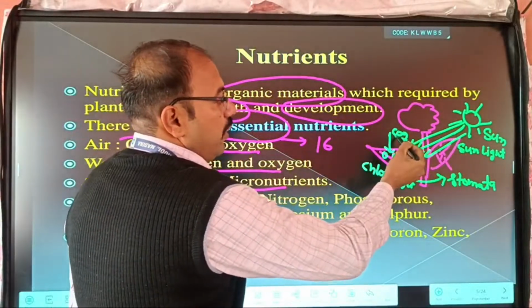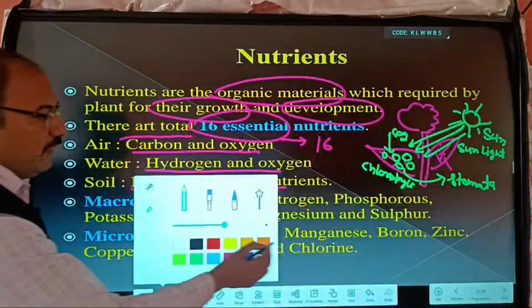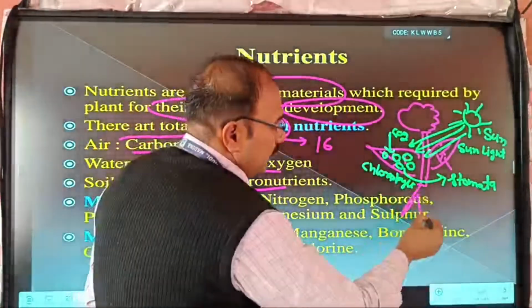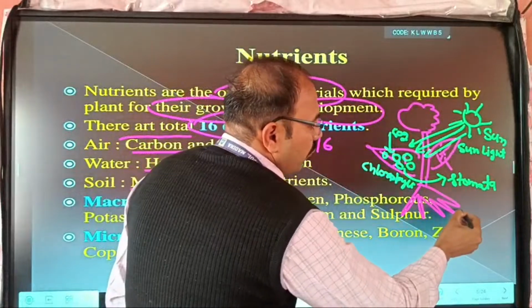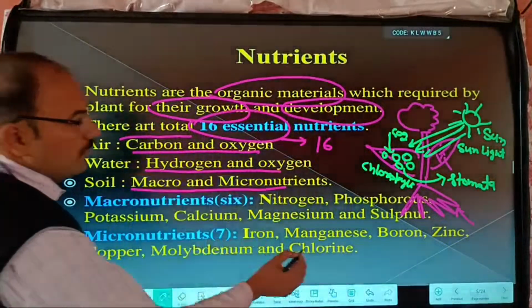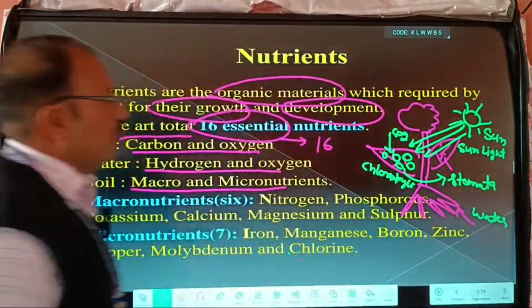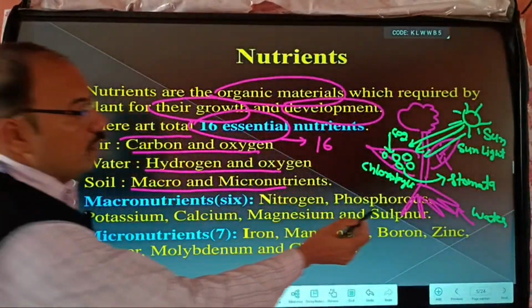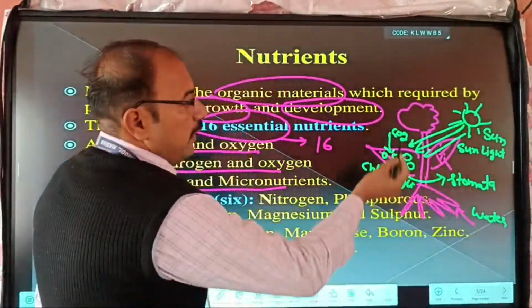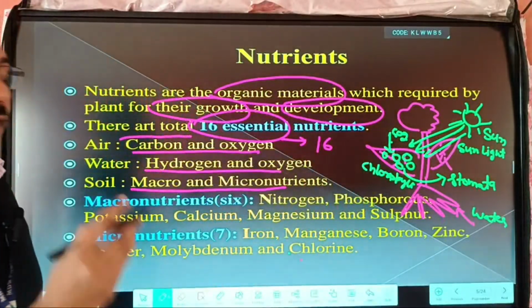So what happens here? Chlorophyll, sunlight, carbon dioxide, and this plant absorbs water from the roots. For example, this consists of roots, and here they take H2O, water. So they take water and carbon dioxide, perform the photosynthesis reaction and make their food.